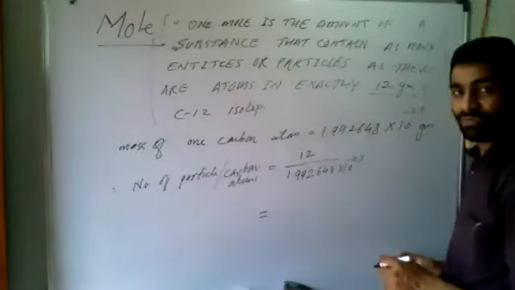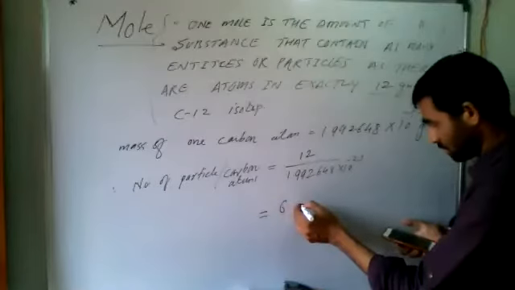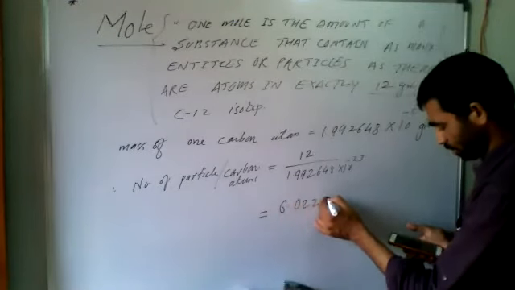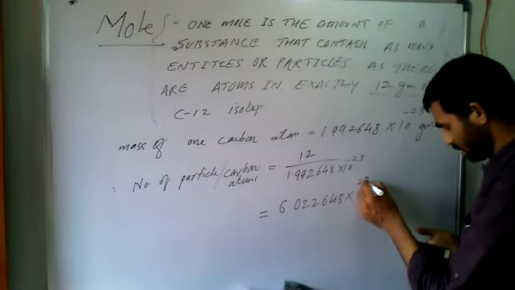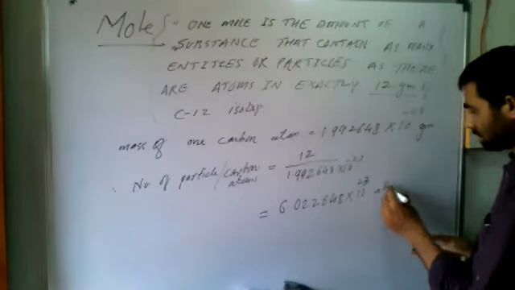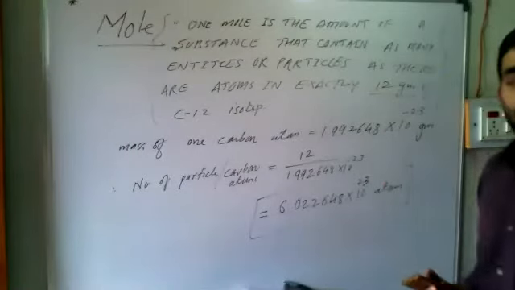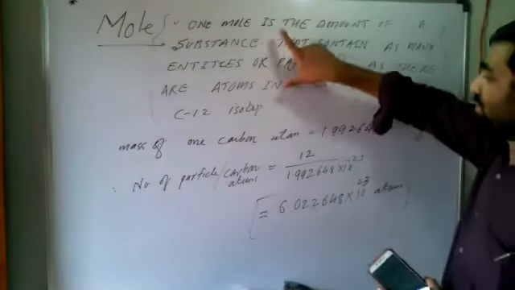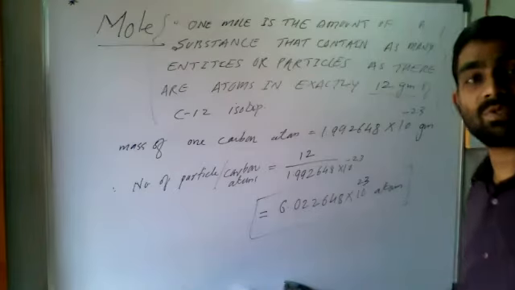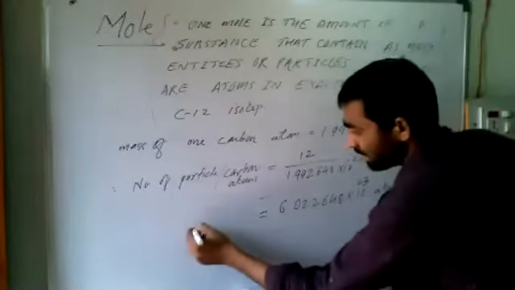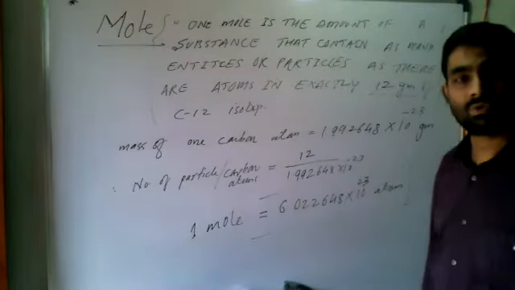After calculation, they found that it is 6.022 into 10 to the power 23 atoms. So this definition means this one: this is the number of carbon atoms present in 1 mole. So we can write 1 mole is equal to this much amount.